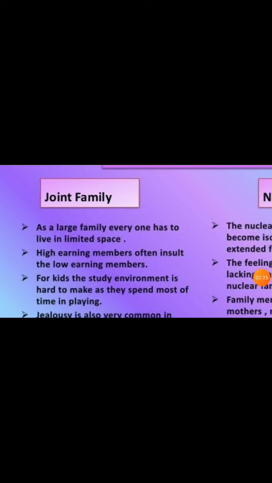In a joint family, as a large family, everyone has to live in a limited space. Yes, it's like an adjusting life. As a large family, everyone has to live in a limited space. If the members of the family increase, we cannot increase the space for living. So here, as a large family, everyone has to live in a limited space. It means we have to adjust.